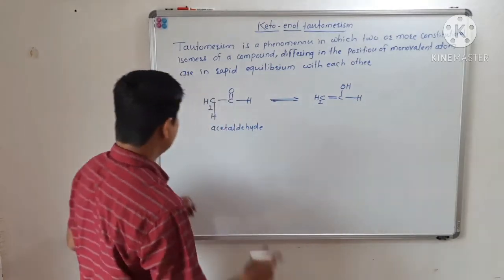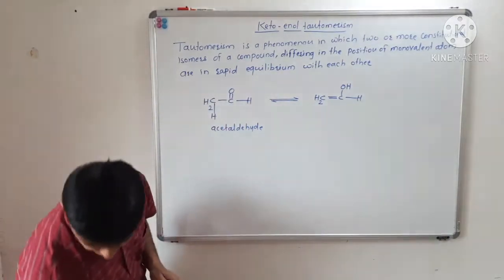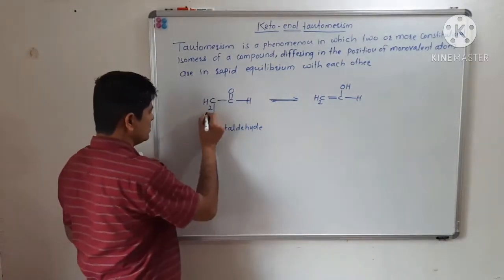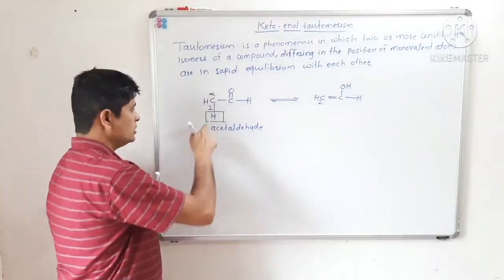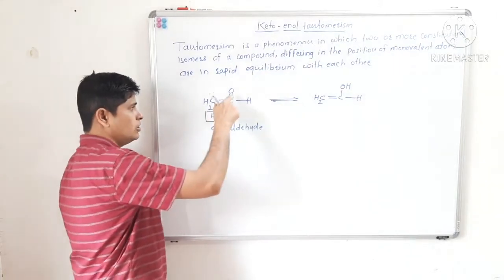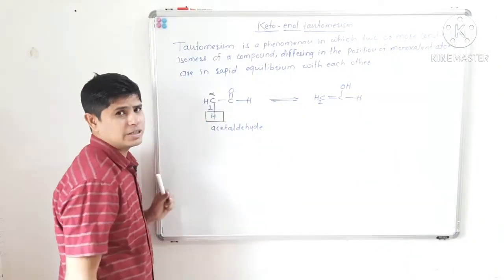There is a shifting of this alpha hydrogen over to the carbonyl oxygen atom.